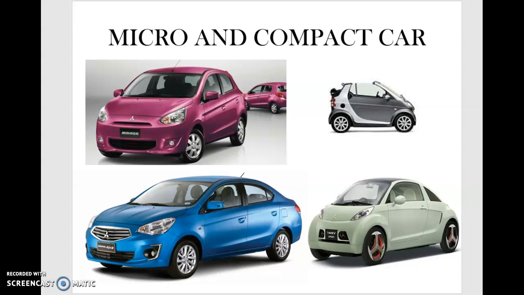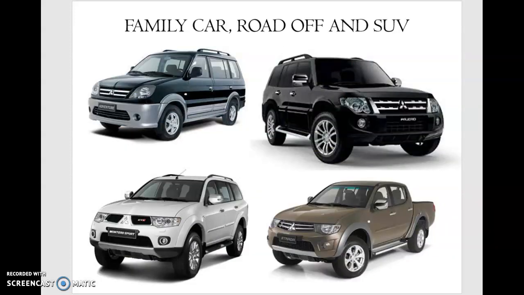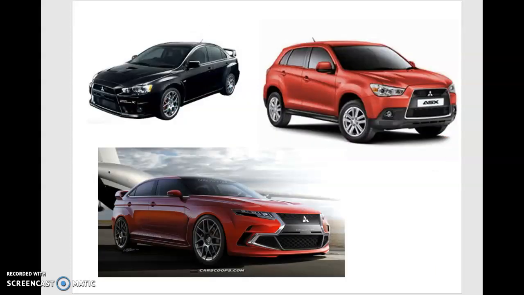The company has developed these different models. Then there are the very important family cars, and SUVs are also there. Then it has the premium and sports cars. Some of the buyers have a liking for these high-end cars, sports cars. They are also the type of premium cars, sports cars, SUVs.